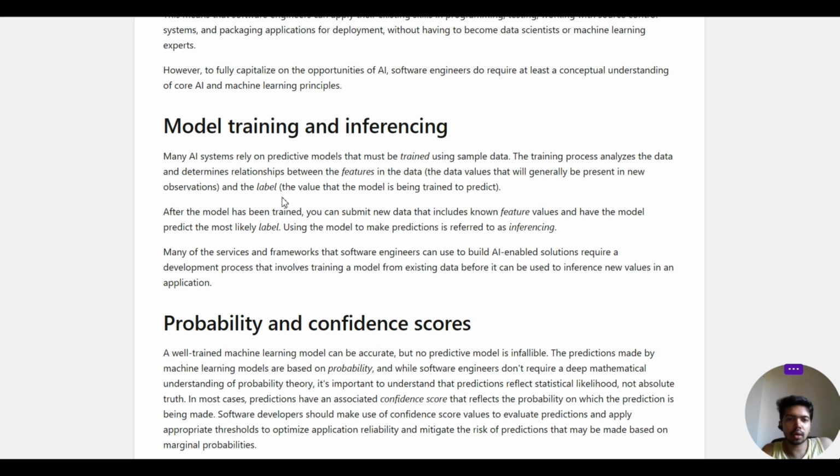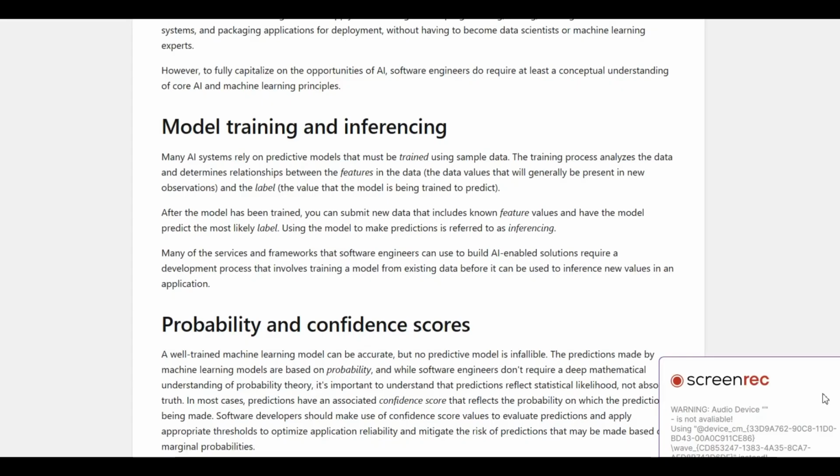Then next comes model training and inferencing. Many AI systems rely on predictive models that must be trained using sample data. The training process analyzes the data and determines relationships between the features in the data. The feature values will generally be present in a new observation, and the label is the value that the model is being trained to predict. After the model has been trained, you can submit new data that includes feature values and have the model predict the most likely label.